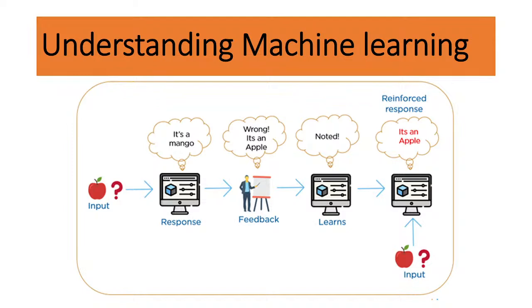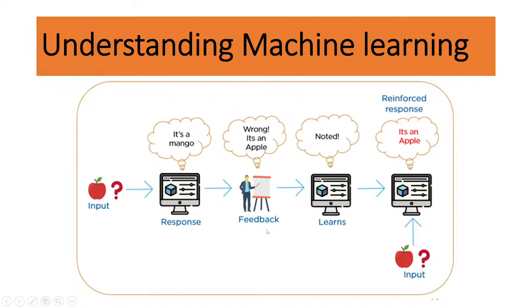Okay, so first of all, here you can see the picture or image. In this image, first of all, it is an input. So I input this picture into a system. First of all, it identifies it as a mango. But when I train it, I teach the machine that it's wrong, it's not a mango, it is an apple.